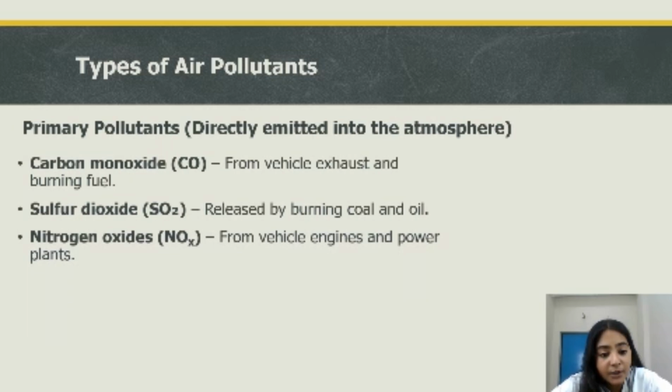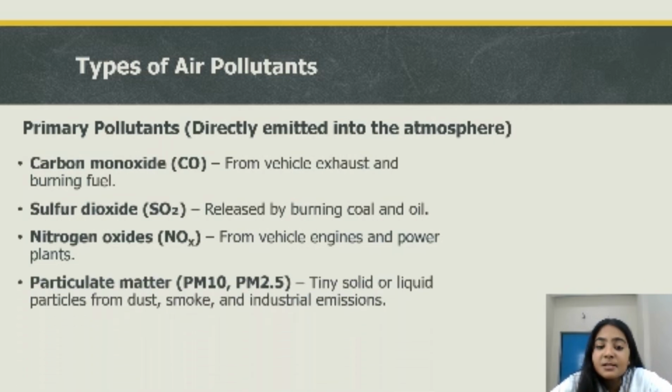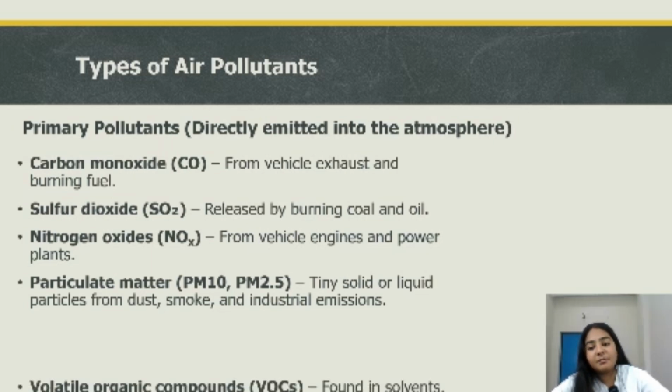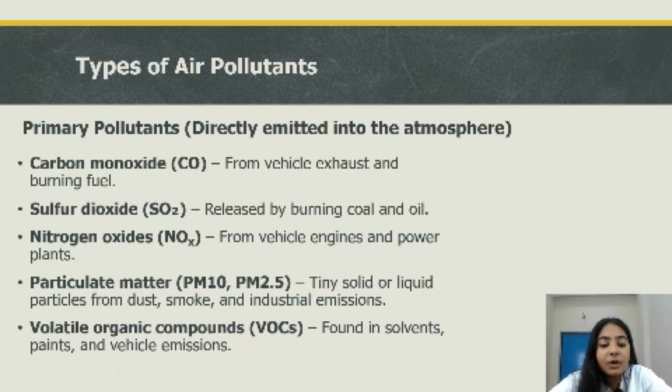Next is nitrogen oxides from vehicle engines and power plants. Next is particulate matter, which is tiny solid or liquid particles from dust, smoke, and industrial emissions. Last is volatile organic compounds, that is VOCs, found in solvents, paints, and vehicle emissions.